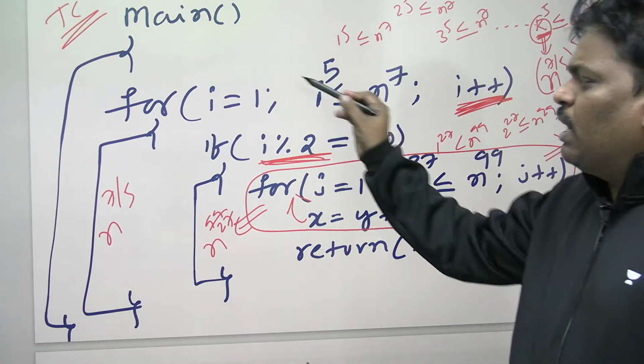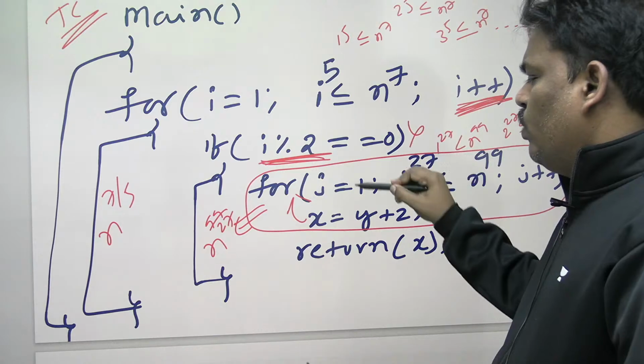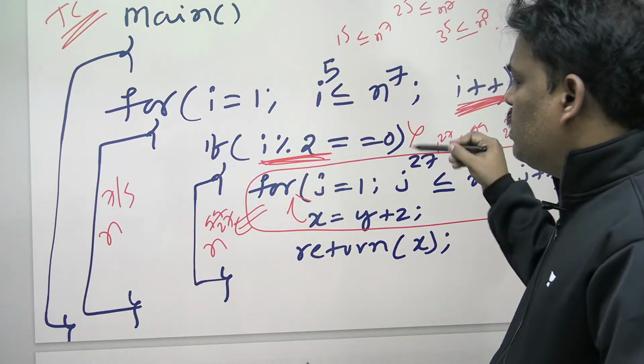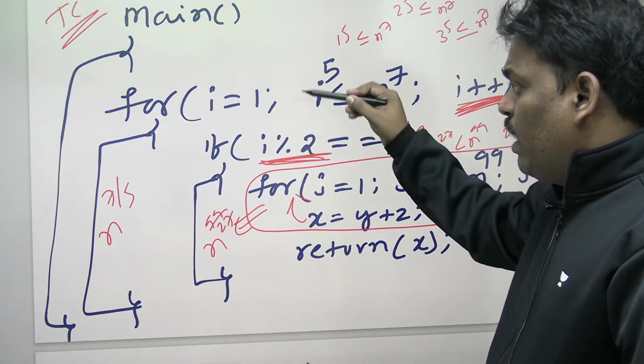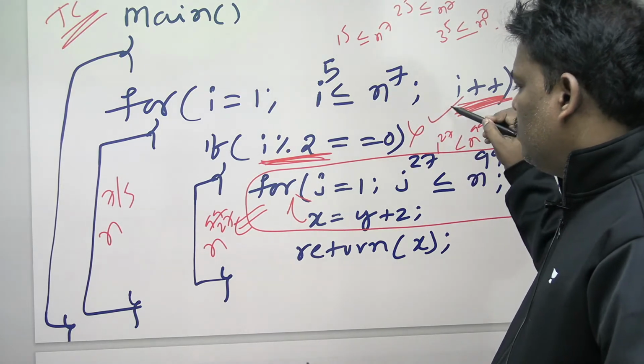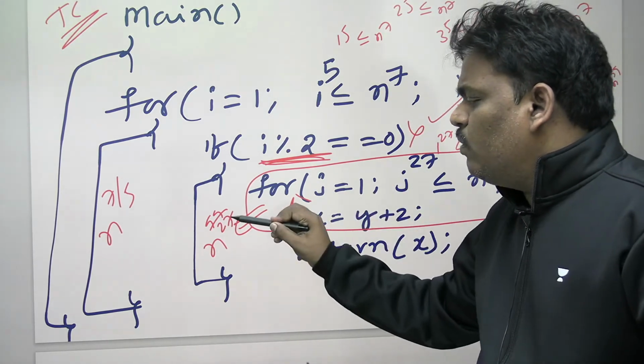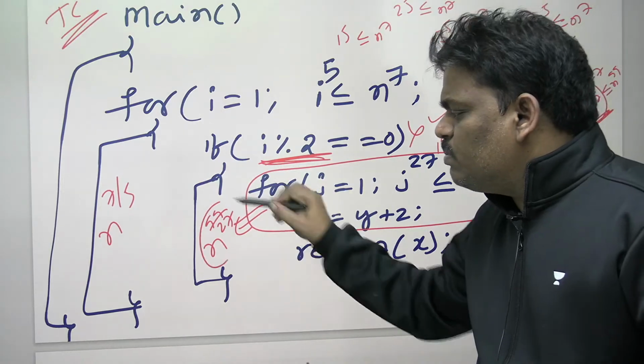Can I help you now? I value 1, this condition fails, you cannot come inside. I value 2, this condition passes. Right? Then I will execute this. This loop is executed this much time, it's okay.